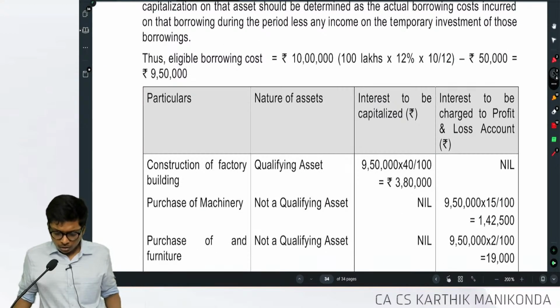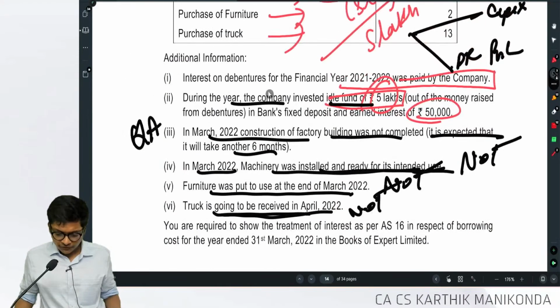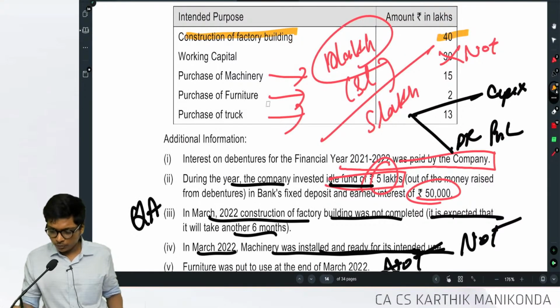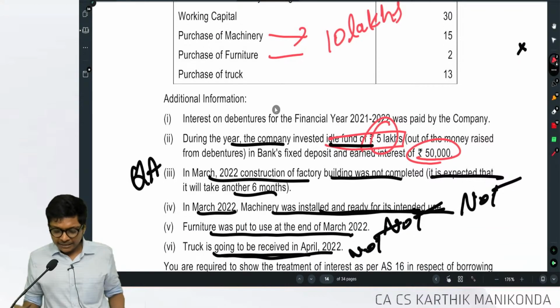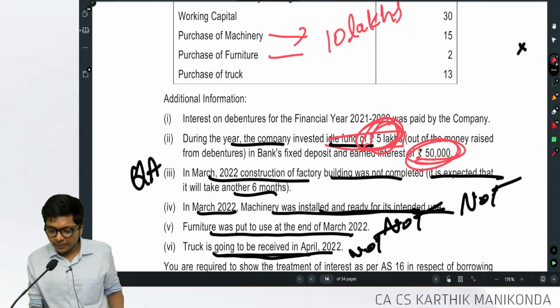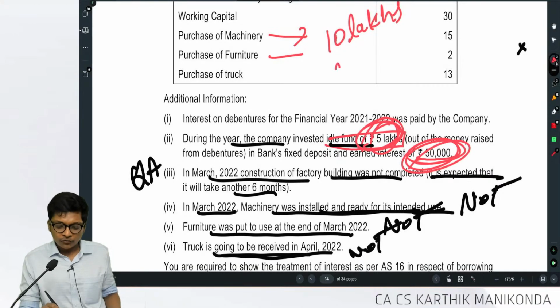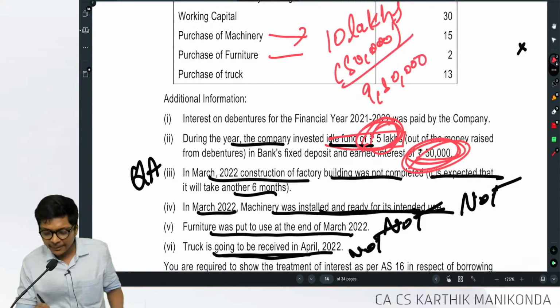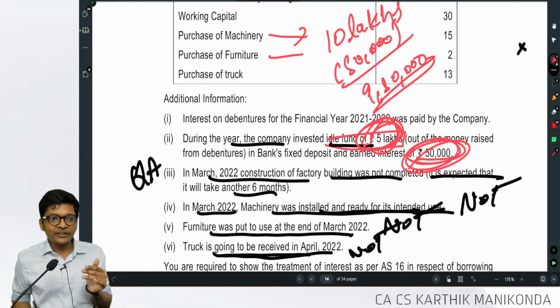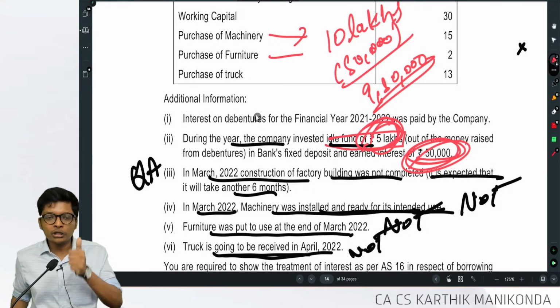So now, temporary income is 5 lakhs or 50,000. Sorry guys, one small correction over here. I just removed the principal. So our interest is how much? 10 lakhs. The temporary income out of idle funds of 5 lakhs, interest is how much? 50,000. So from this we will reduce 50,000, we will get 9.50 lakhs. Anybody watching live or recording, if you figured this out while I was doing it, good, great job.